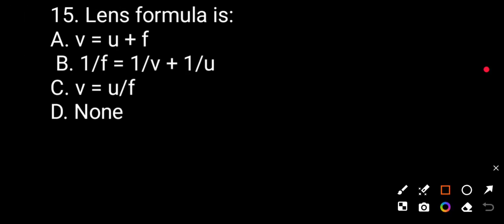Question 15. Lens formula: A. v is equal to u plus f. B. 1 upon f is equal to 1 upon v plus 1 upon u. C. v is equal to u upon f. D. None of these. The correct answer is none of these.